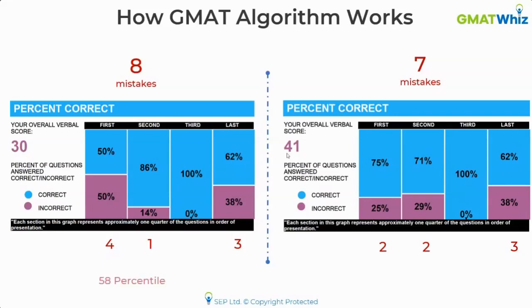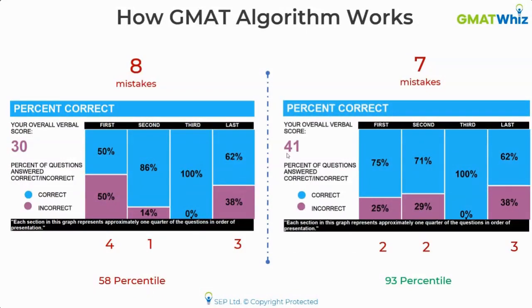And if you look at the difference in percentiles, the first student got a 58 percentile, the second one got a 93 percentile. My percentile was 93. The difference is huge. 35 percentile is a huge difference. If you look at the verbal scores, a verbal 30 and a verbal 41, the difference between these two scores can actually create an overall difference of 60 to 70 points in your total score.